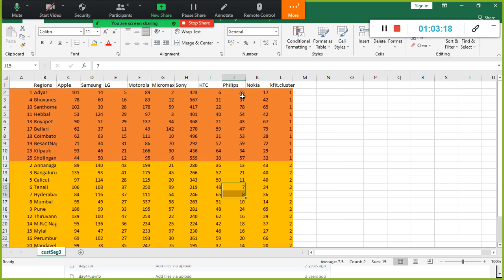This is called profiling. You did some kind of profiling, manual analysis. You need to do it; everything will not be given. The only thing is, here we need to write some kind of query to group all the cluster 1 related records and cluster 2 related records. That is very simple, right?